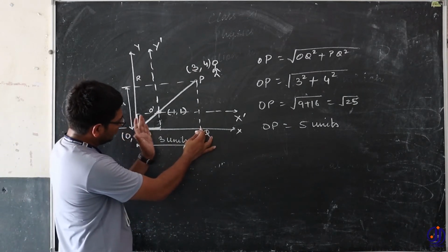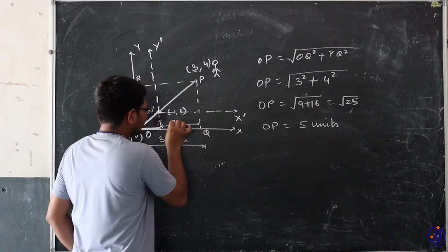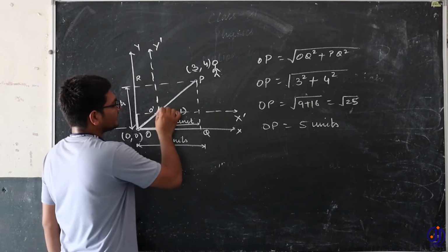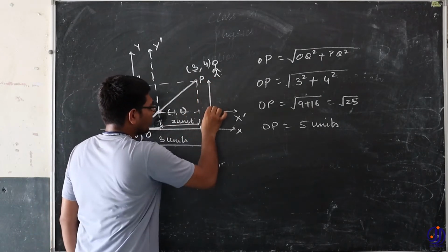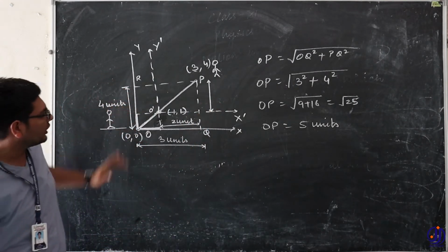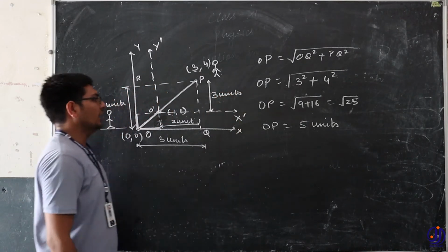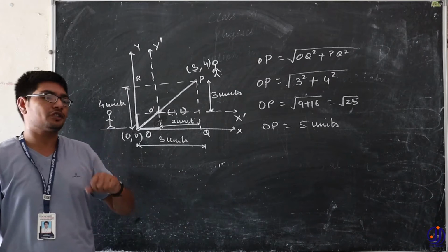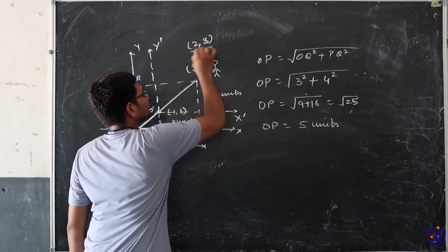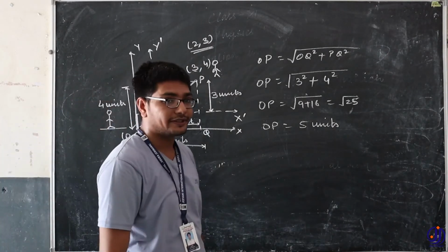Now the observer has shifted to this point, so the remaining distance is 2 units. The distance from this point to this point was already 4 units, but because he has moved by 1 unit, this distance will be left 3 units. So the new set of coordinates of the person will become 2, 3.